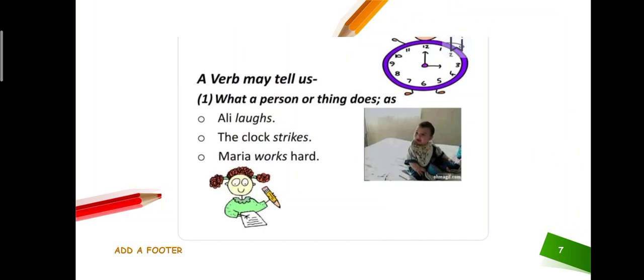Okay, what does the verb tell us, students? What is the verb? I already told you verbs are action words. So what is the function of the verb? A verb is the word which describes what a person or thing does, what a person or thing is doing right now, or in the past or in the future. Okay, first example, Ali laughs.